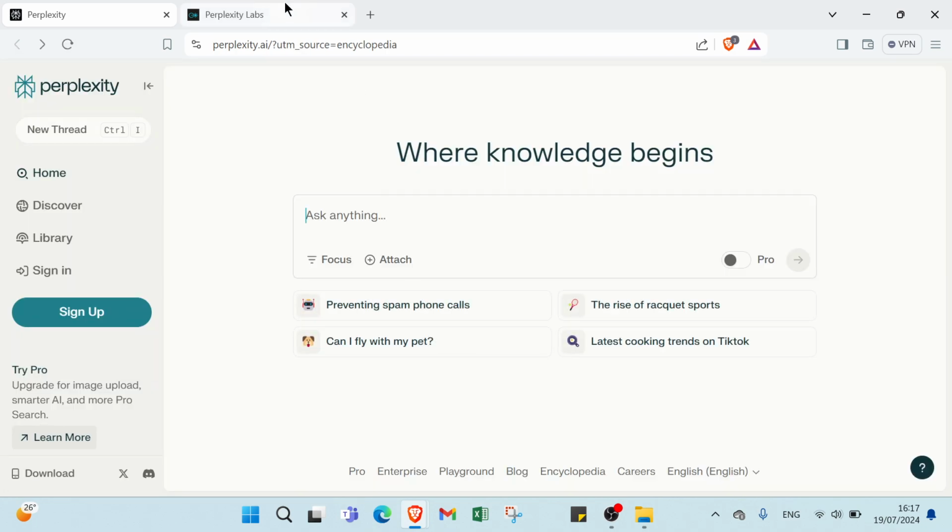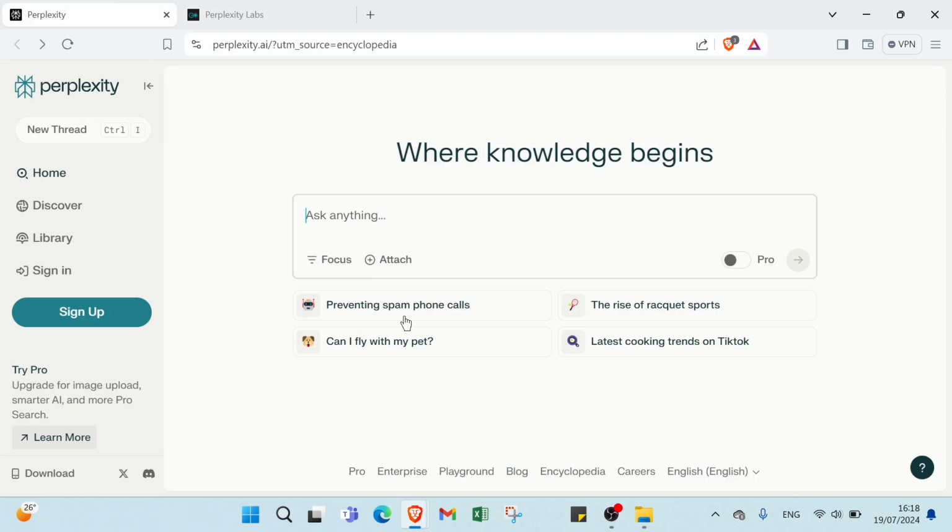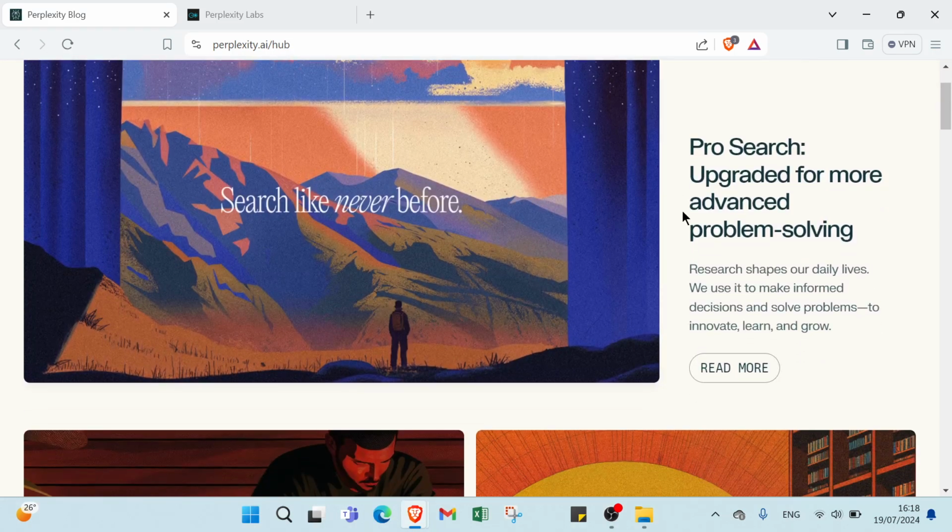Then we have playground. So this is playground. You can just ask anything you want and get answers, and you chat with Perplexity. Also here we have, you can get help, as you can see, served by Perplexity Labs. Hello, how can I help you? Then we have blog also, Pro searches upgrade for more advanced problem solving.